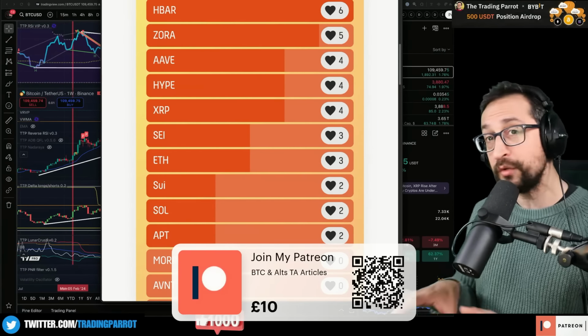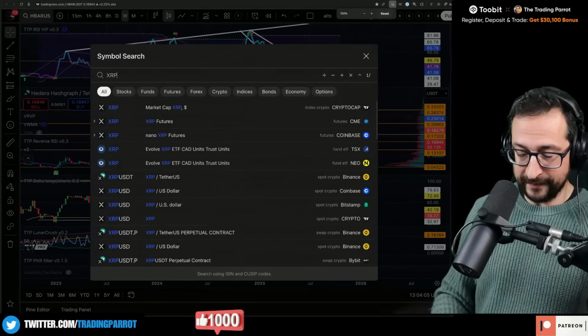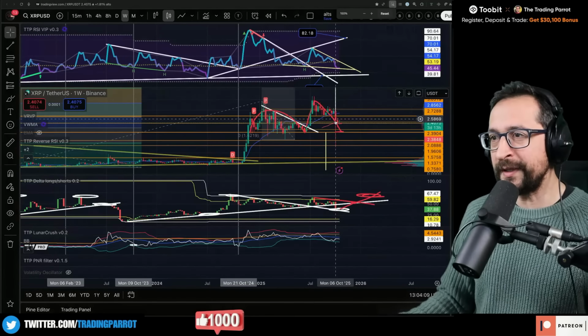And then it broke back below the neckline, and that is kind of a bad thing, right? Because we ended up putting even a low at 0.07. That is something that affected XRP as well. XRP I typically associate with HBAR because they tend to do very similar things. Let me have a look at the XRP chart. Yeah, it looks pretty much the same, right?